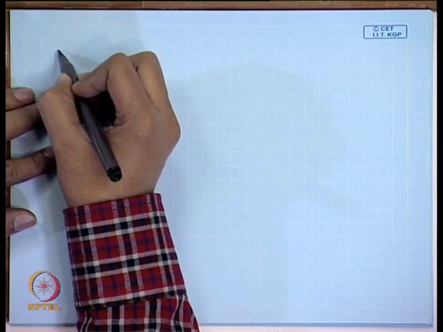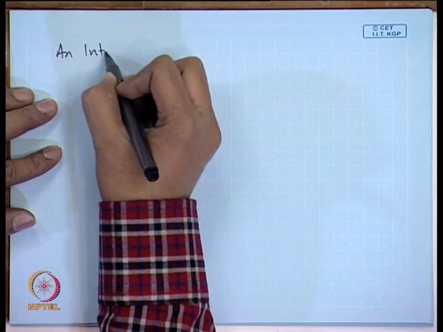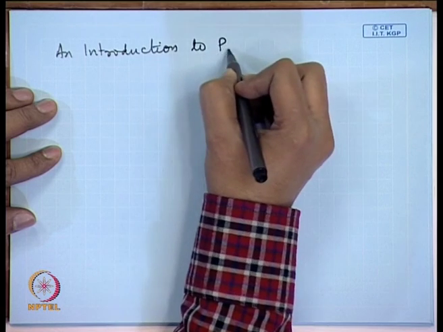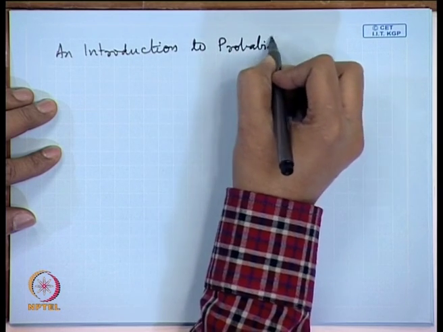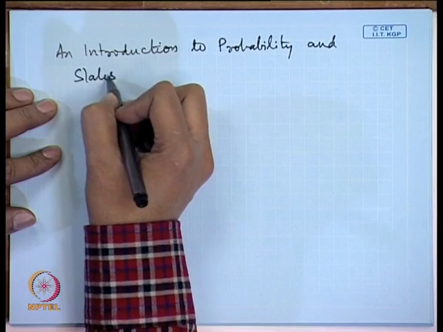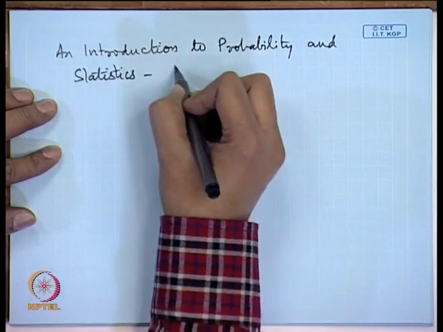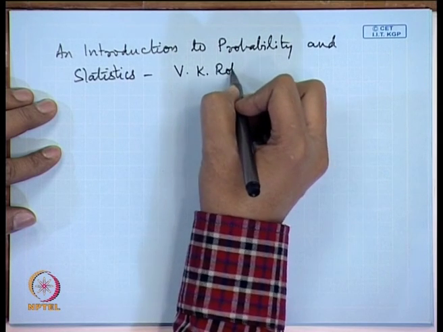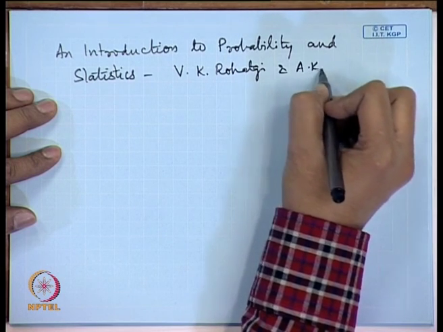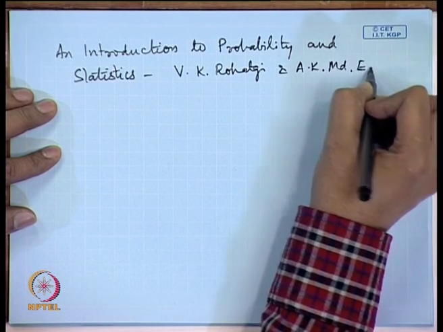distribution problems. The important textbooks that can be used for this course are An Introduction to Probability and Statistics by V.K. Rohatgi and A.K. Md. E. Saleh.